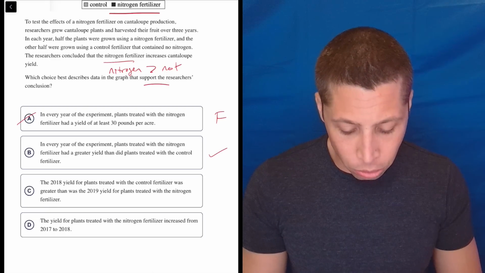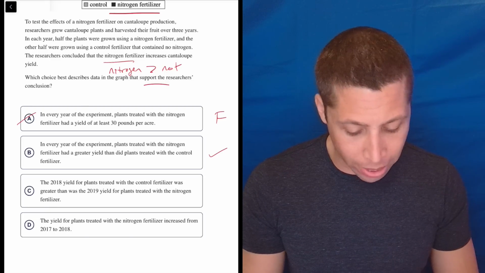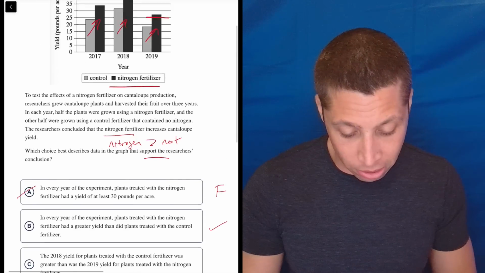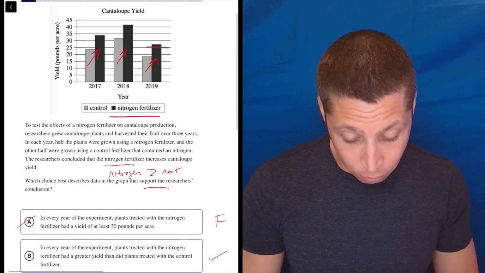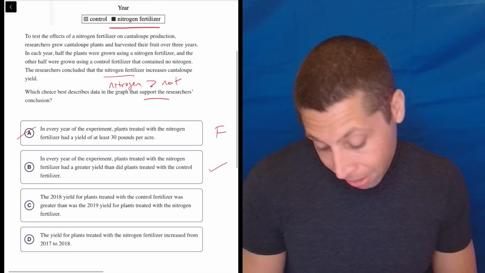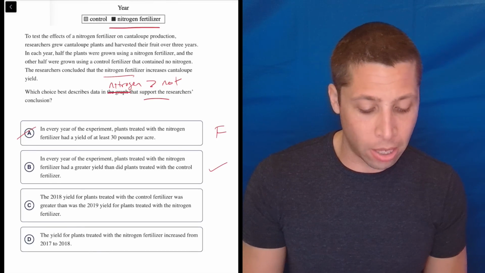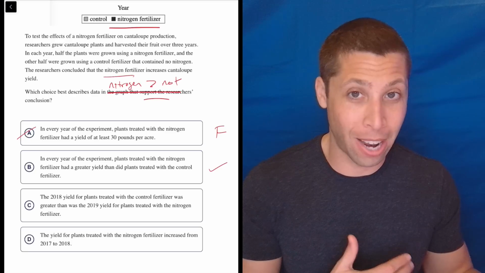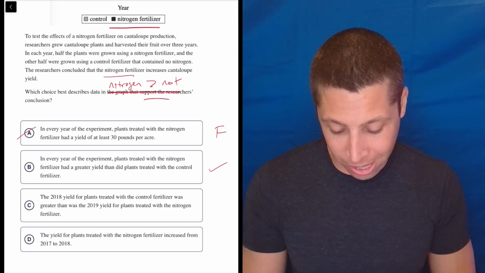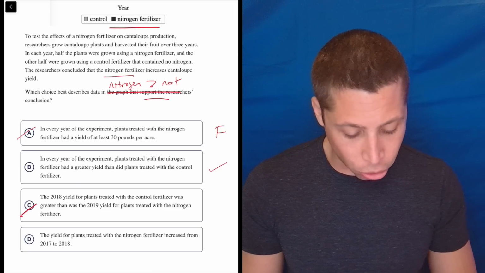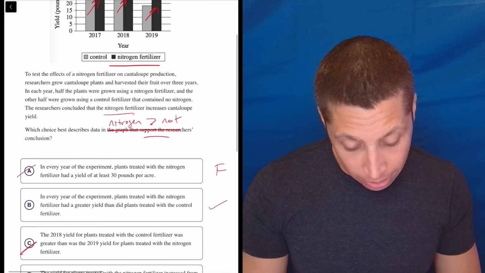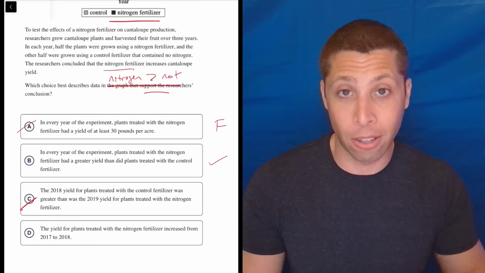The 2018 yield for plants treated with the control fertilizer was greater than the 2019 yield for plants treated with nitrogen fertilizer. I mean, that's not even true, is it? Oh, yes, it is. But who cares, right? The point is we want to say the nitrogen is better, and this is suggesting that the thing without nitrogen is better. So no. D, the yield for plants treated with the nitrogen fertilizer increased. Well, that might be true. I mean, I don't care. It is true, but it's not comparing it to the non-nitrogen.